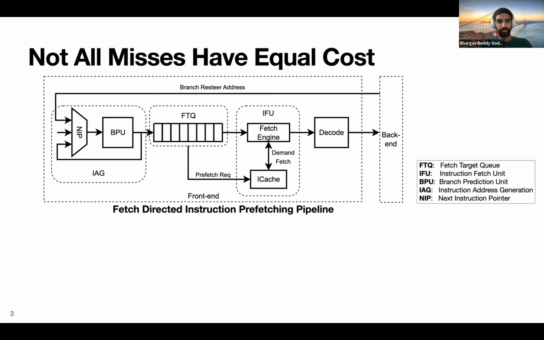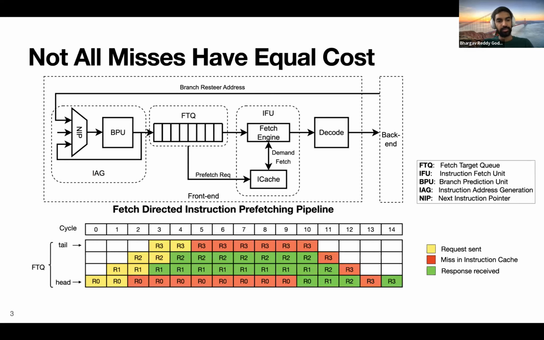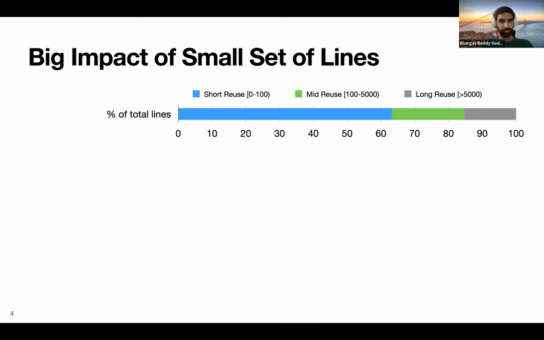To tolerate instruction cache miss penalty, modern processors implement a fetch-directed instruction prefetching pipeline. Here is an example state of the FTQ from cycles 0 to 14, and entries that miss in iCache are shown in red color. Observe that R0 and R3 both miss in instruction cache, but the effective miss cost of R0 is 10 cycles, whereas the effective miss cost of R3 is only 1 cycle. It shows that not all misses have equal cost.